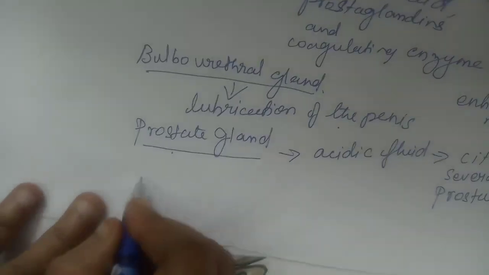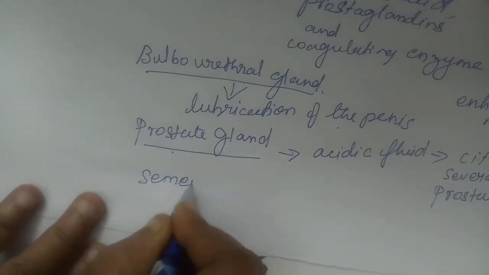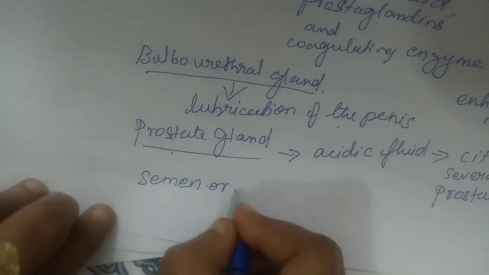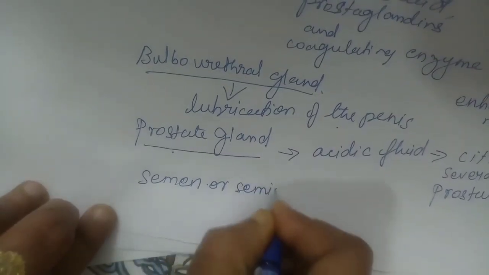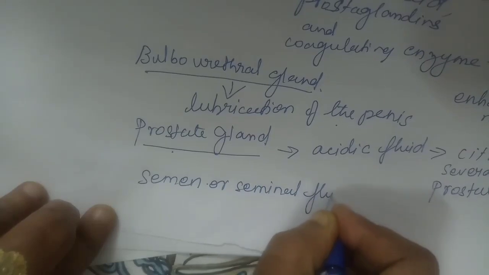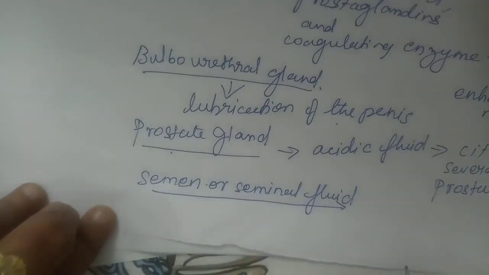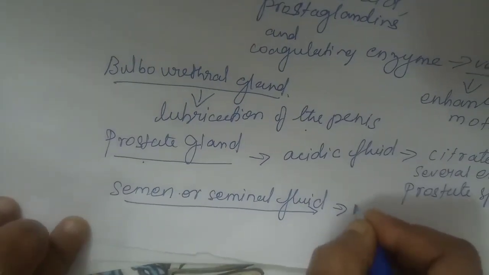Next, semen or seminal fluid, which is a milky white fluid. What is the color?